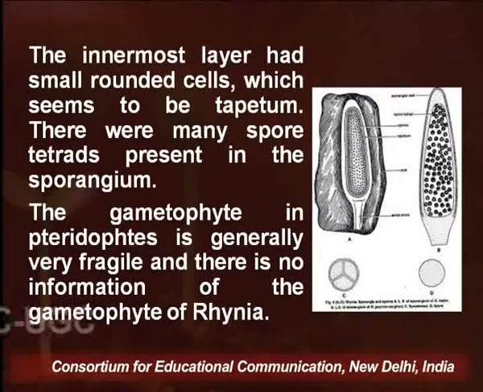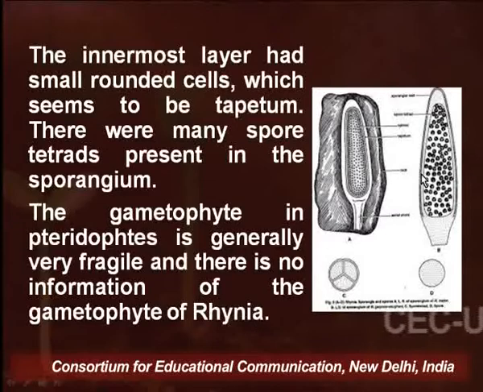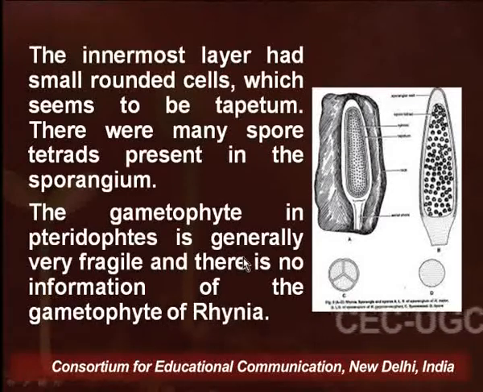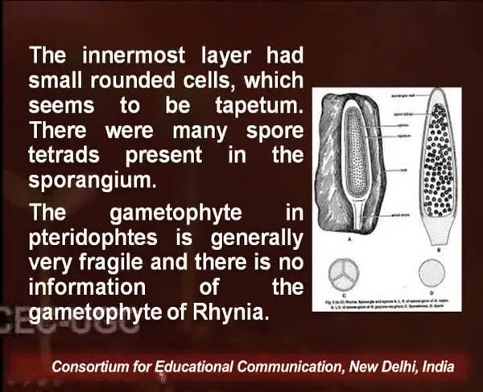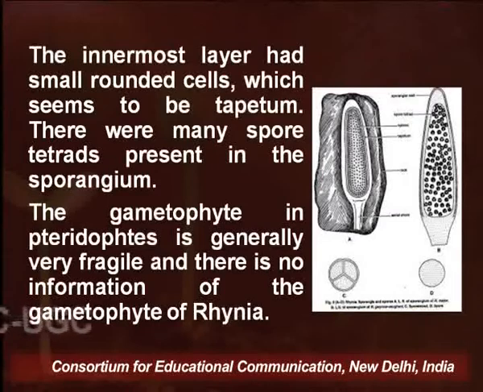And there were many spore tetrads present in the sporangium. All the tetrads were of the same size. The gametophyte in pteridophytes is generally very fragile, and there is no information on the gametophyte of Rhynia. So, all the information which we could gather to date is with the help of the sporophyte of Rhynia, which we could obtain in the fossilized form.